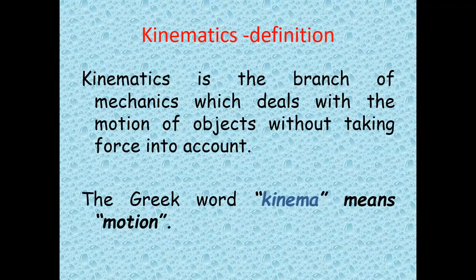So now here we are going to study the definition for kinematics. Kinematics is nothing but a branch of mechanics which deals with motion of bodies without taking force into account. Actually, mechanics will be divided into two as kinematics and kinetics. Both are dealing with the motion of the objects only, but kinematics is the one without taking the force into account, but kinetics is the one with taking the force into account. So here we are going to study only about the kinematics.